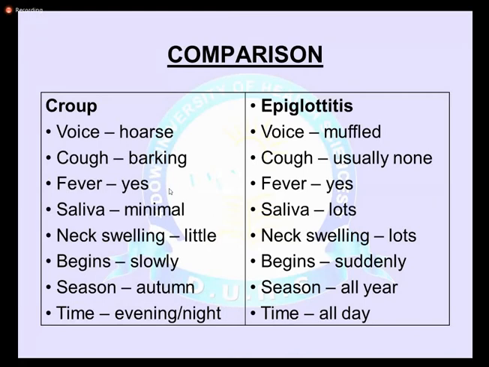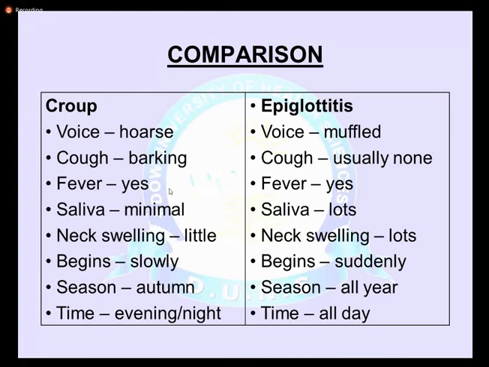There are excessive secretions, and in case of epiglottitis, the child is not able to swallow the secretions. That's why they usually present with drooling. That is not present in case of croup. And in case of epiglottitis, due to excessive swelling of the epiglottis or epiglottic fold, they usually have neck swelling. It is not usually present in the case of croup.